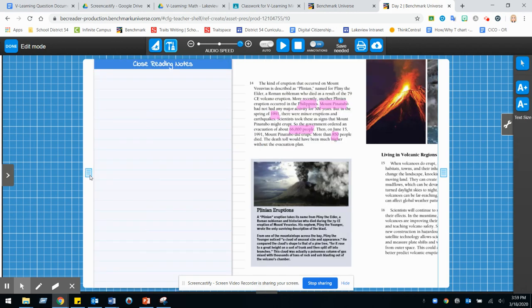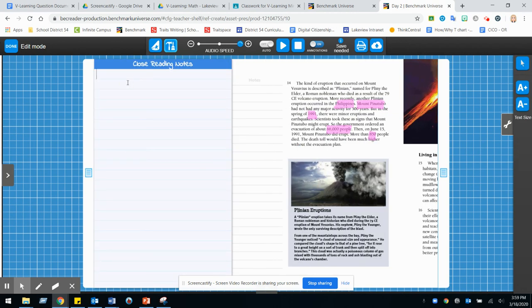So I'm going to go ahead and jot down my summary of this section in the margin. I'm going to only give the important information. I don't want to give too many details because those are considered key details. But we do realize that Pompeii, which was a long time ago in the year 79, had an eruption.